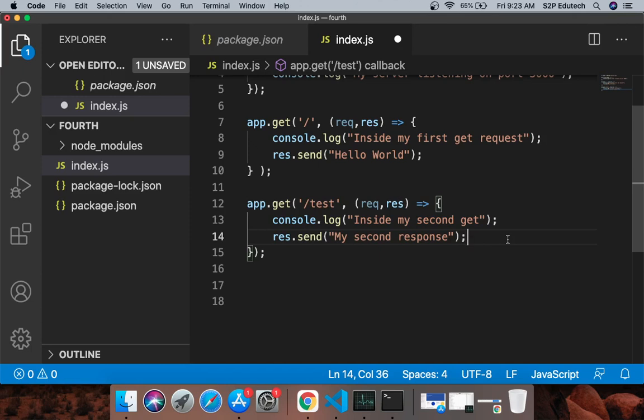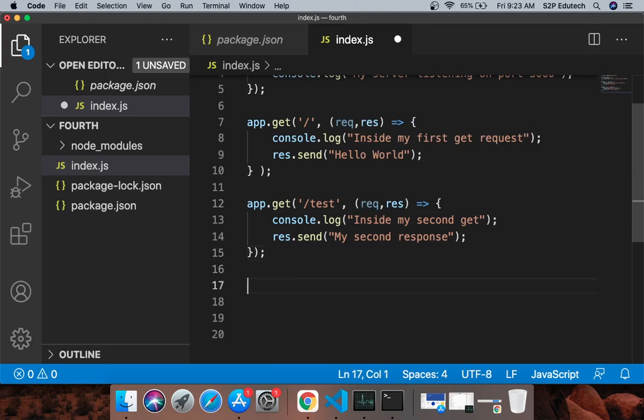Request is an object which would be coming from the client. So if we need to pass some data to the server, that data would be available in this object, which is request.